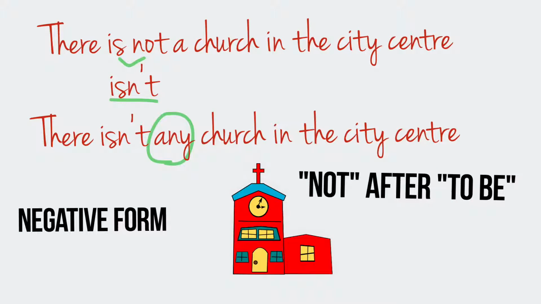To make the negative form, we use not. Repeat after me. There is not a church in the city center. Or the short form isn't. There isn't a church in the city center. Sometimes instead of a, we say any. There isn't any church in the city center.